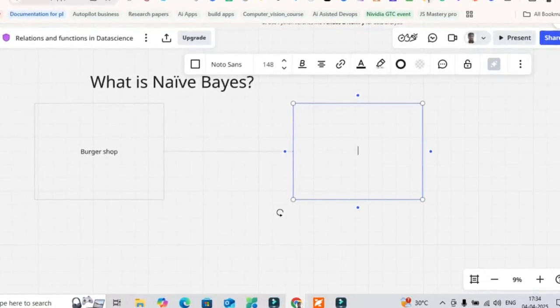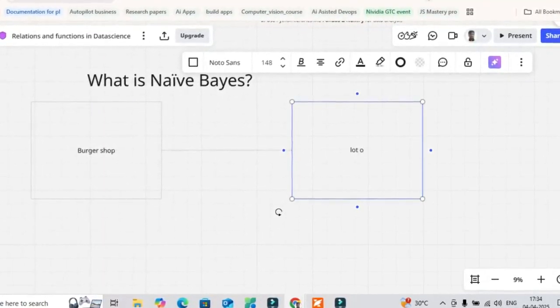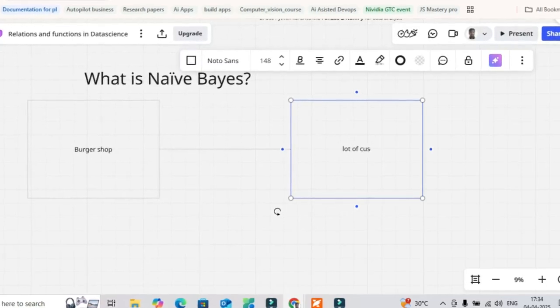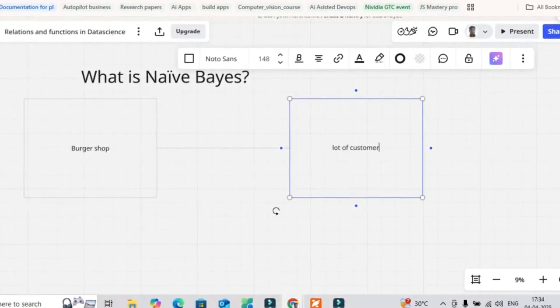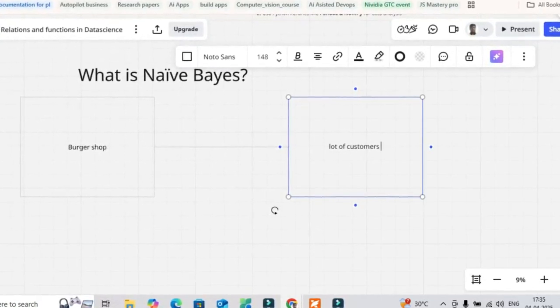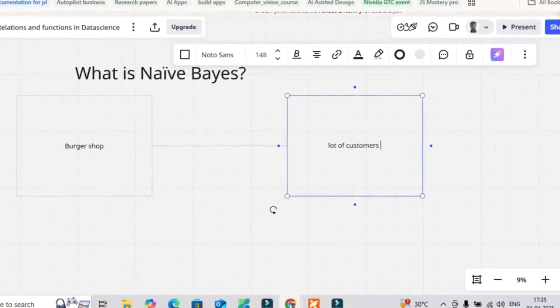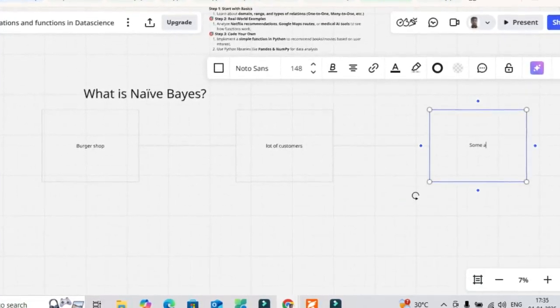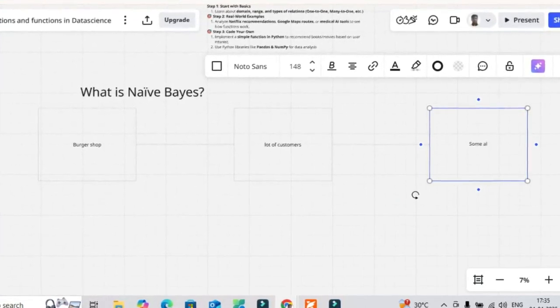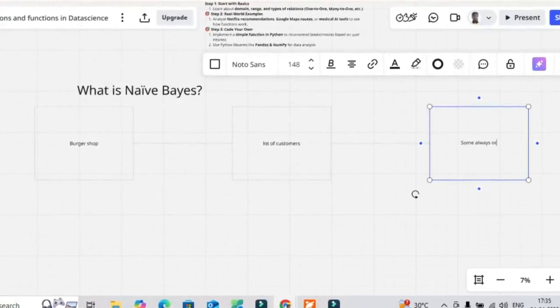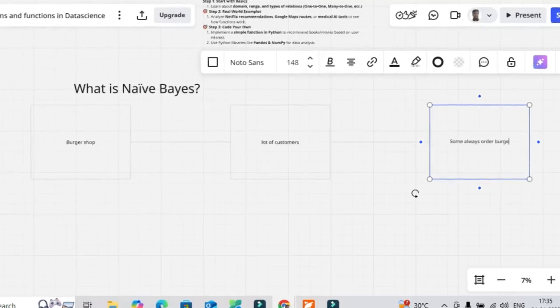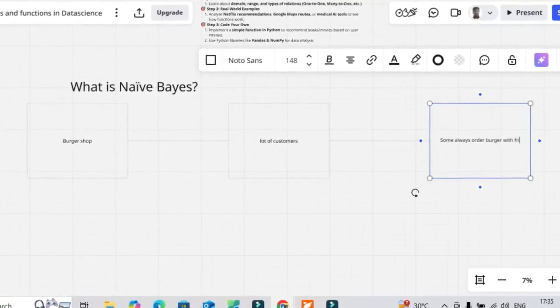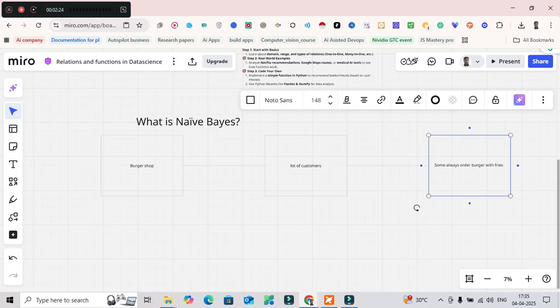Some customers always order a burger with fries, while others only get a burger alone.